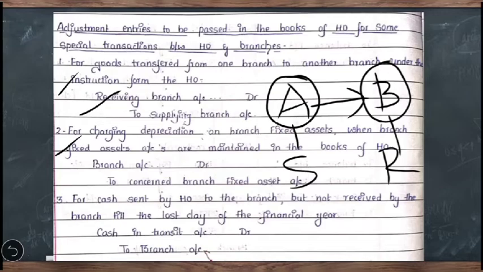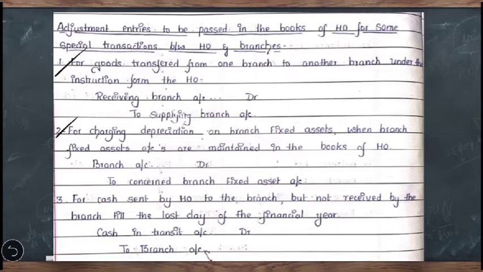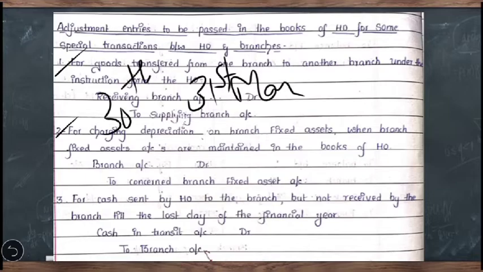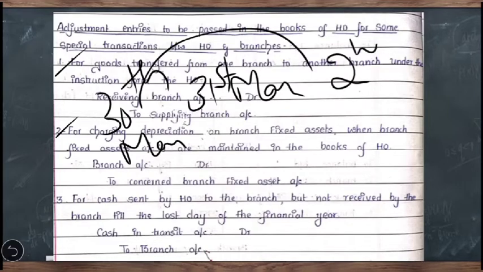Then coming to the third adjustment, for cash sent by head office to the branch but not received by the branch till the last day of the financial year. Here cash has been remitted by the head office to the branch but it has not reached the branch till the last day of the financial year. Let us suppose that the financial year ends on 31st March and the head office has remitted the cash to the branch on 30th March and it is reaching the branch on 2nd April.